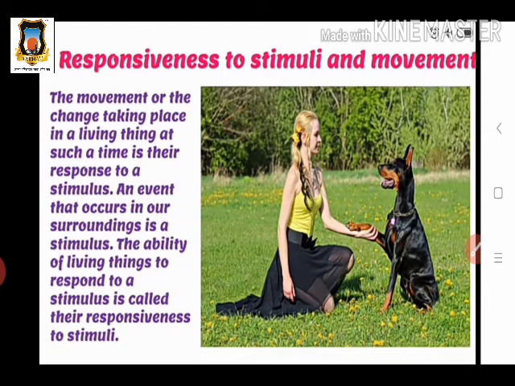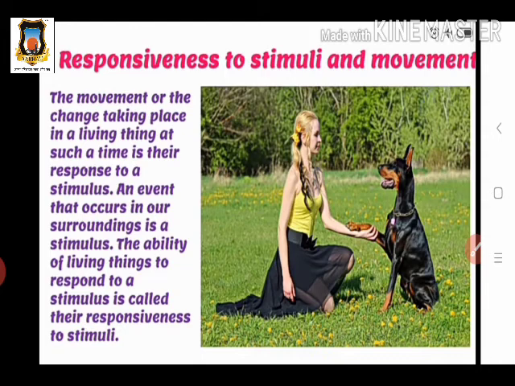Okay, the ability of living things to respond to a stimulus is called their responsiveness to stimuli. Means if some changes or activities happen in our surroundings, the living things respond or react to these changes.